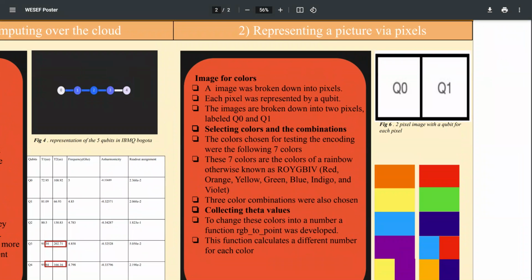Step 2 is representing a picture via pixels. An image was broken down into pixels, and each pixel was represented by a qubit. The images are broken down into 2 pixels labeled qubit 0 and qubit 1. When selecting the colors for testing, the colors of the ROYGBIV were selected. These colors are red, orange, yellow, green, blue, indigo, and violet, as well as 3 color combinations of these colors. You then collected the theta values using a function called RGB2point. This function calculates a different theta value for each color.